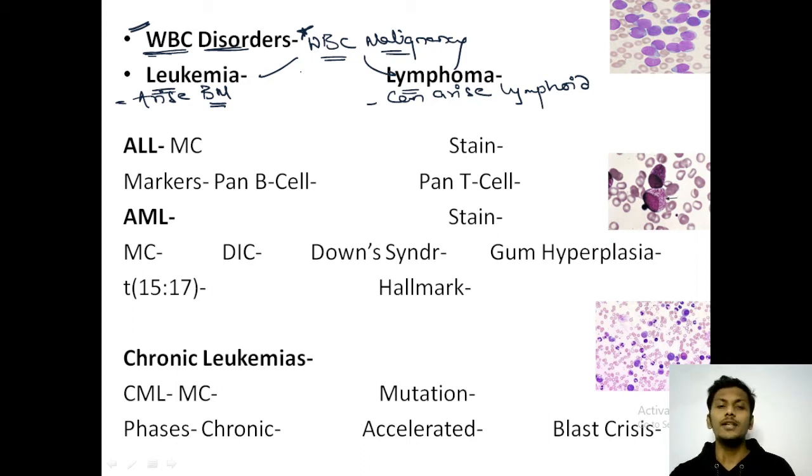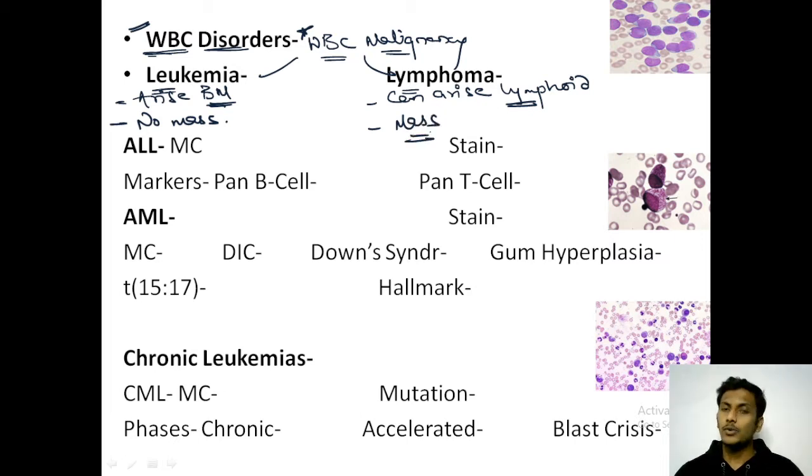The two major differences that you need to remember: first of all, leukemias arise from the bone marrow, whereas lymphomas can arise from any other lymphoid tissue apart from the bone marrow. Second, leukemias do not form a mass, whereas lymphomas generally form a mass. These are the two important differences.